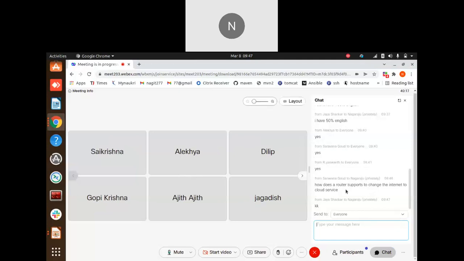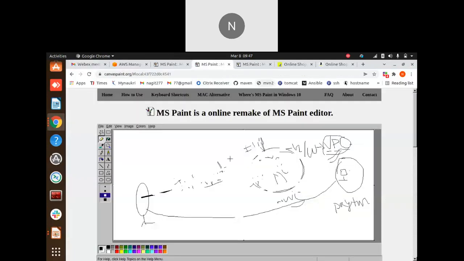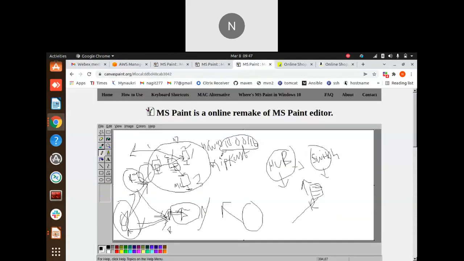Yeah, Sharvana, how does a router change the internet to the cloud services? Yeah, so I will tell you the cloud service. This is something I explained to you for the on-premise. If you have the on-premise infrastructure, I'm just giving the basic information: how things will work, how the data will transfer, how we will get the responses, what the basic thing is, and what networking components they will use in the on-premise infrastructure.